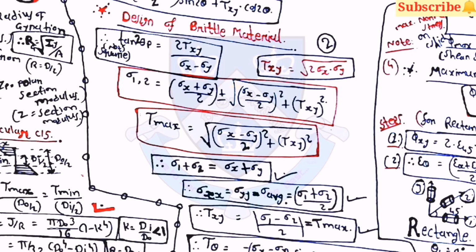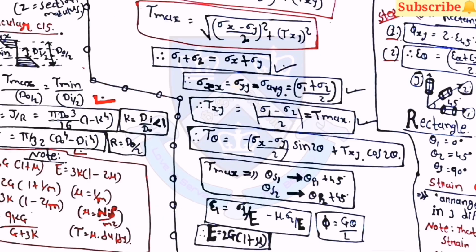Then sigma 1 plus sigma 2, which is equal to sigma x plus sigma y, and sigma xx is equal to sigma yy is equal to sigma average, which is equal to sigma 1 plus sigma 2 by 2. Then tau xy is equal to sigma 1 minus sigma 2 by 2, and take the mod of that equation, which is equal to tau max. The equation for tau theta is minus in bracket sigma x minus sigma y by 2 into sin 2 theta plus tau xy cos 2 theta.